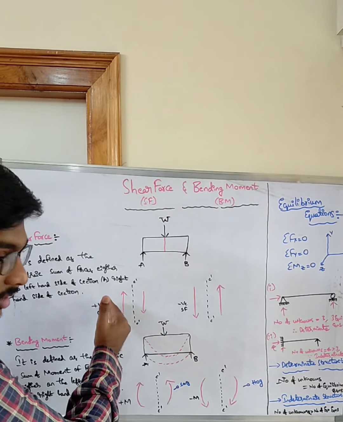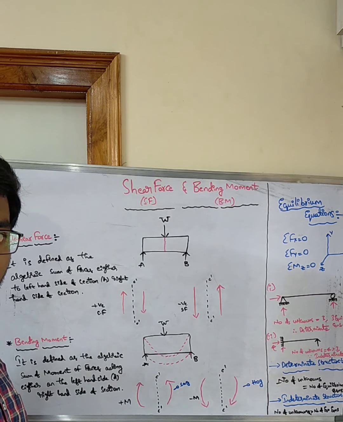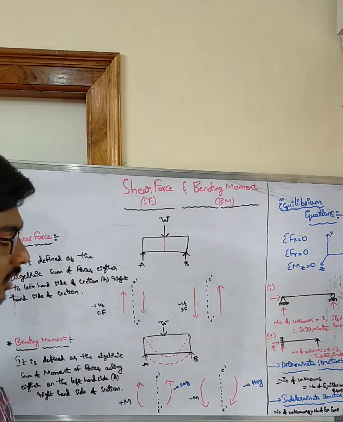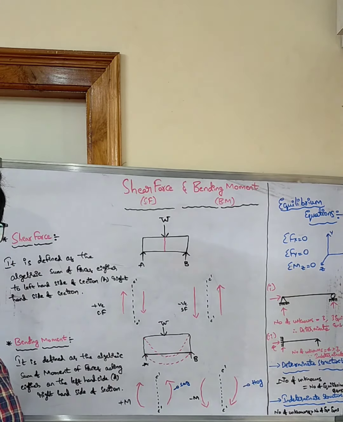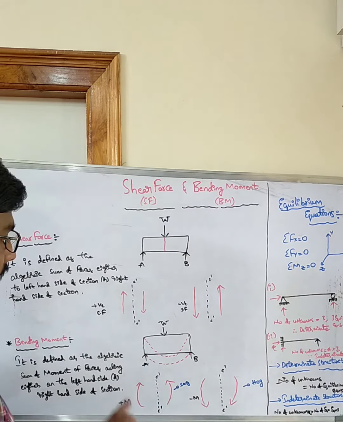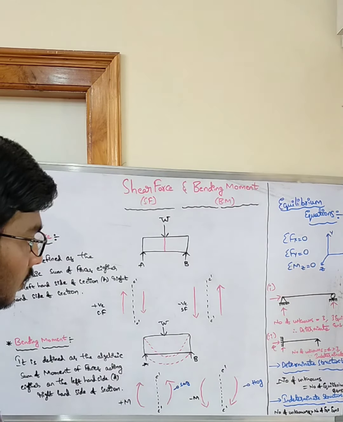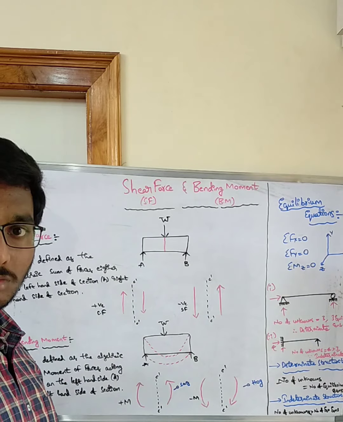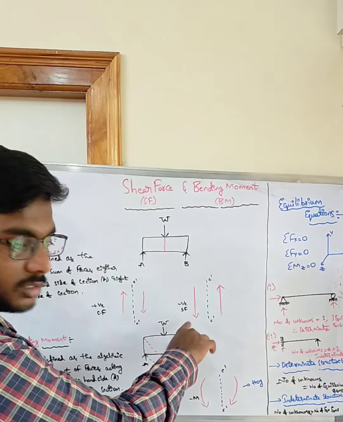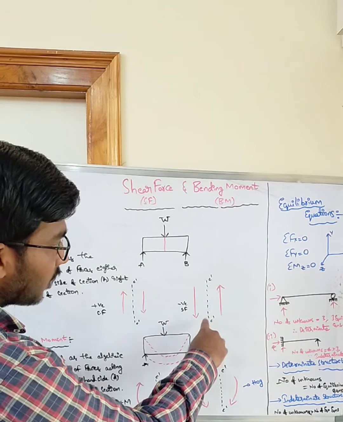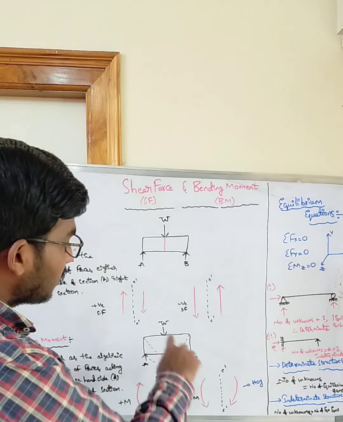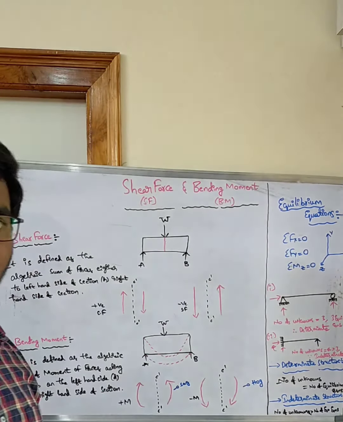To the left of the section, if the shear force is upwards, then it is positive shear force. If to the right of the section, the shear force is downwards, then it is positive shear force. And to the left of the section, if the shear force is downwards, then that is nothing but negative shear force. And to the right of the section, if the shear force is upwards, then that is nothing but negative shear force.